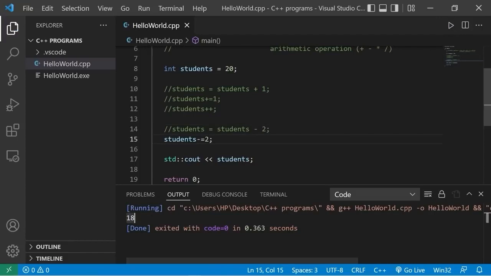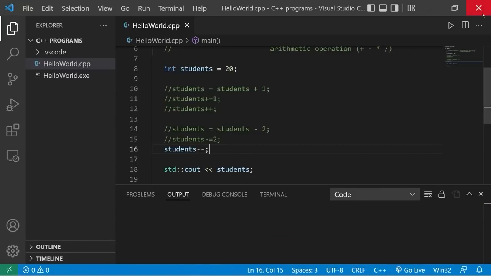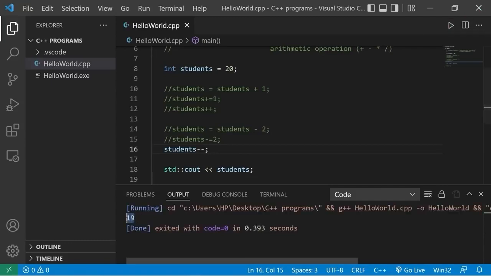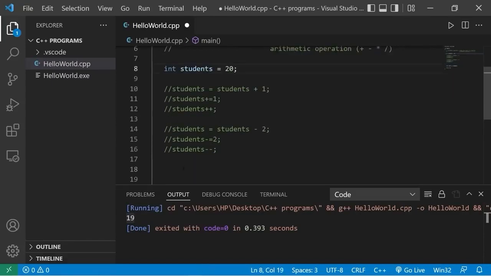There are 18 students. Another option is the decrement operator. If you need to decrement a variable by 1, you would say students minus minus. This only subtracts 1 from a variable. There are 19 students. So that's subtraction. To use multiplication, you use an asterisk. I'm going to double the amount of students that we have.